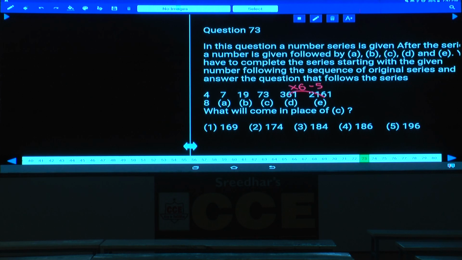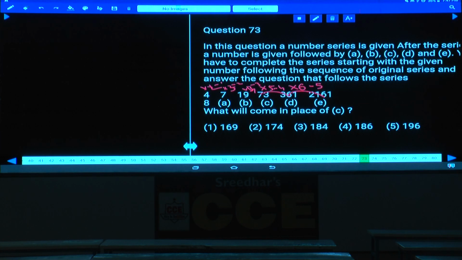Next one, 73 and 361. 73 into 5 minus 4 into 6 into 5. Which is into 3, into 2, into 1, and 5, 4, this is minus 3, minus 2, minus 1. Now 6, 5, 4. This is 4, this is 3, this is 2. 4 into 2 minus 1, and 7 into 3 minus 2, 19 into 4 minus 3 and so on.